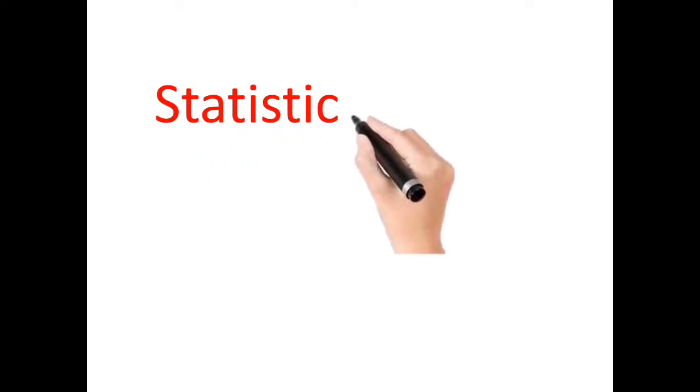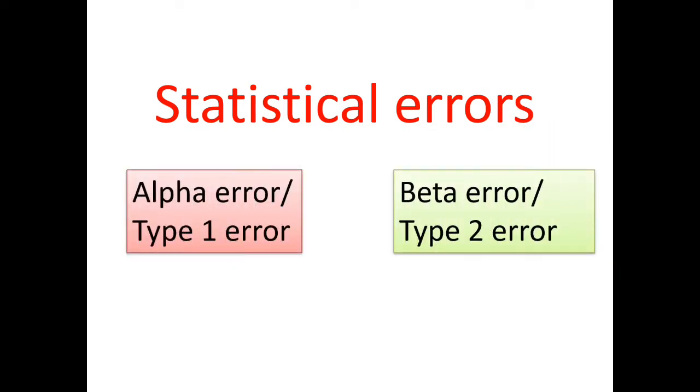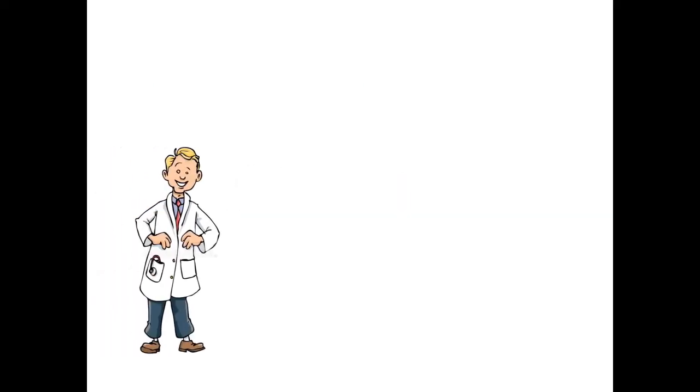Hello friends, today we'll be talking of two major statistical errors, that is the alpha error, which is also known as the type 1 error, and the other is the beta error, also known as the type 2 error. So I have actually depicted a scenario through which we can better understand these two errors. Scenario 1.